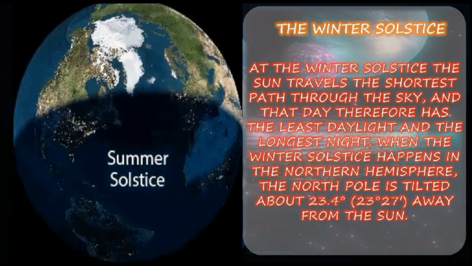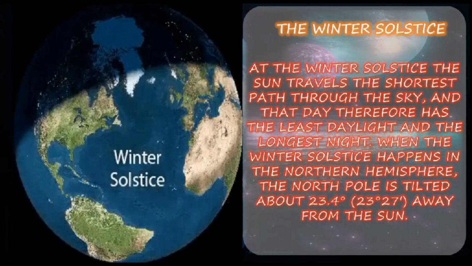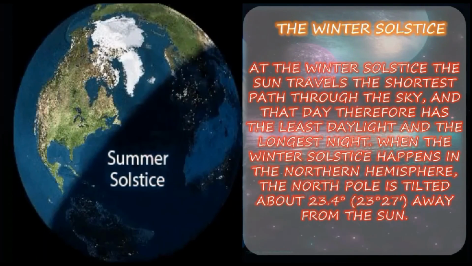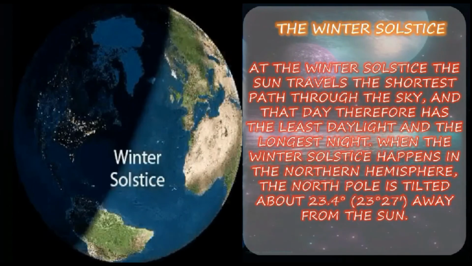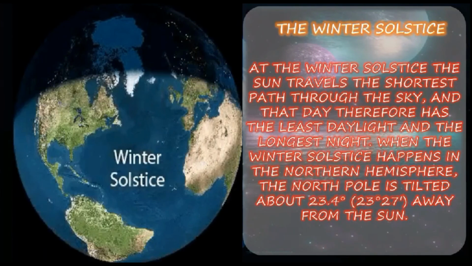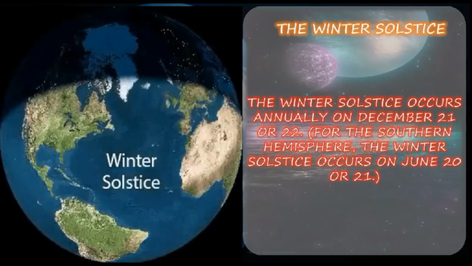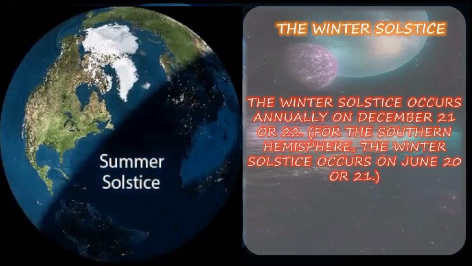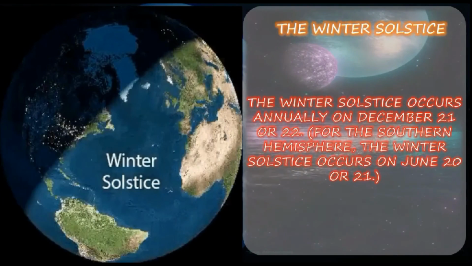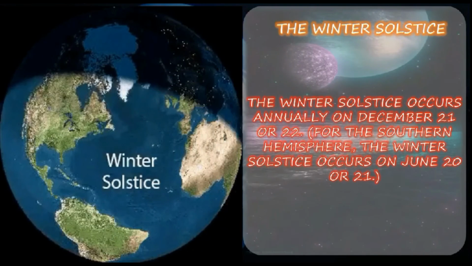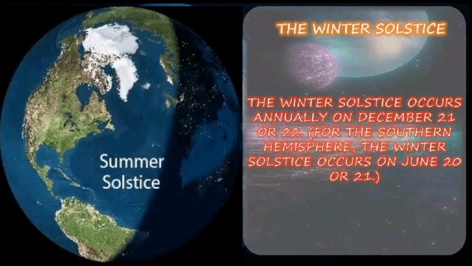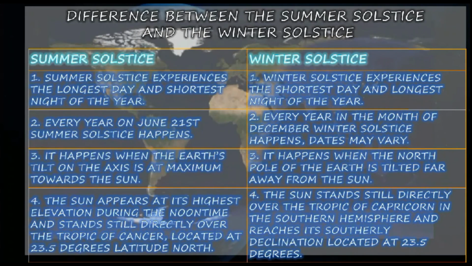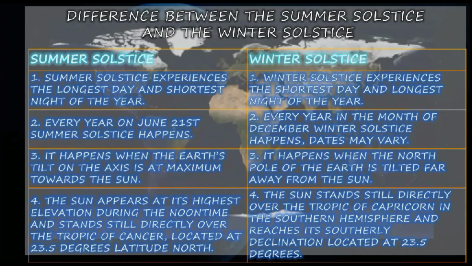Winter solstice. At the winter solstice, the Sun travels the shortest path through the sky, and that day therefore has the least daylight and the longest night. When the winter solstice happens in the northern hemisphere, the North Pole is tilted about 23.4 degrees from the Sun. The winter solstice occurs annually in December. So the summer solstice is in June, around 21 and 22, and here we see December. This occurs in June, and this occurs in December. Right. Here is the difference between the summer solstice and winter solstice.